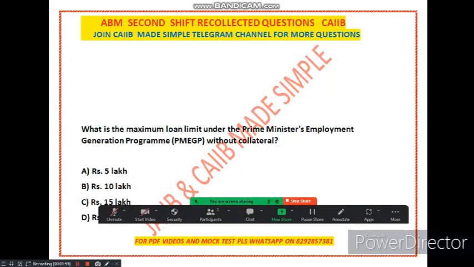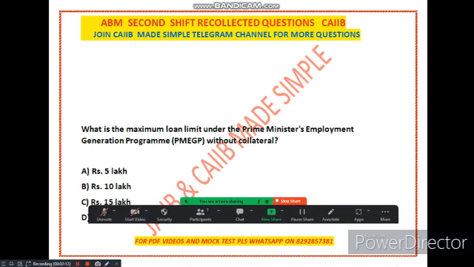Part 2 lecture of AVM questions, which are recall memory-based questions asked in the June 2023 examination. Friends, this will be helpful to those who have an examination on 8th June, and also helpful for your upcoming CIB examination, so that you can gauge the level of preparation you need to ace this examination. So let's begin with the first question. All these questions are recollected memory based.